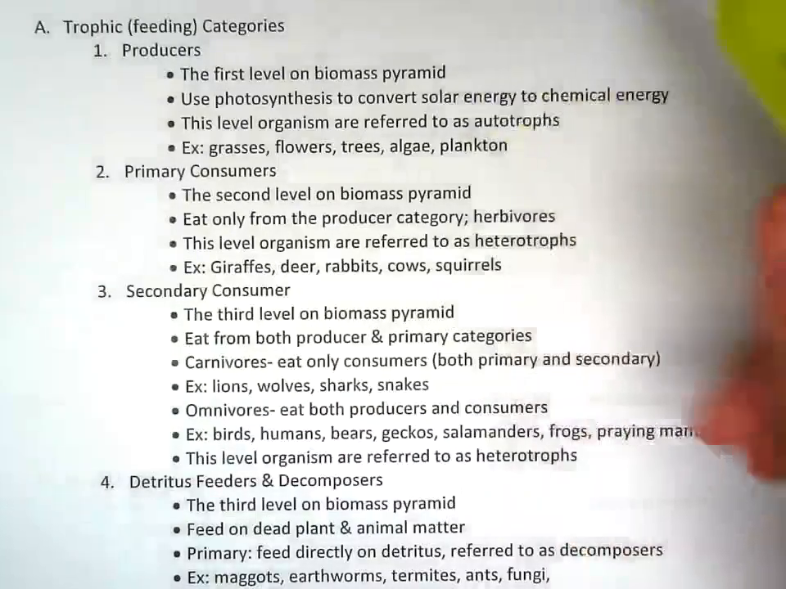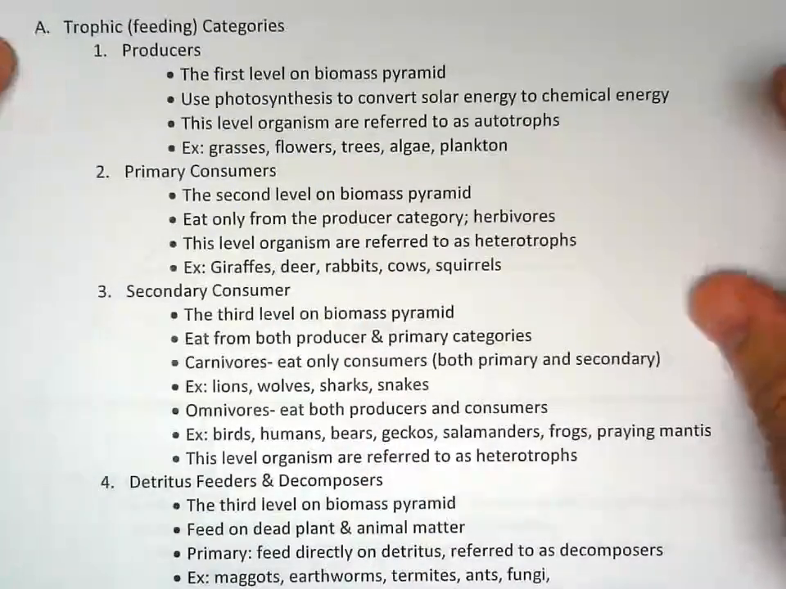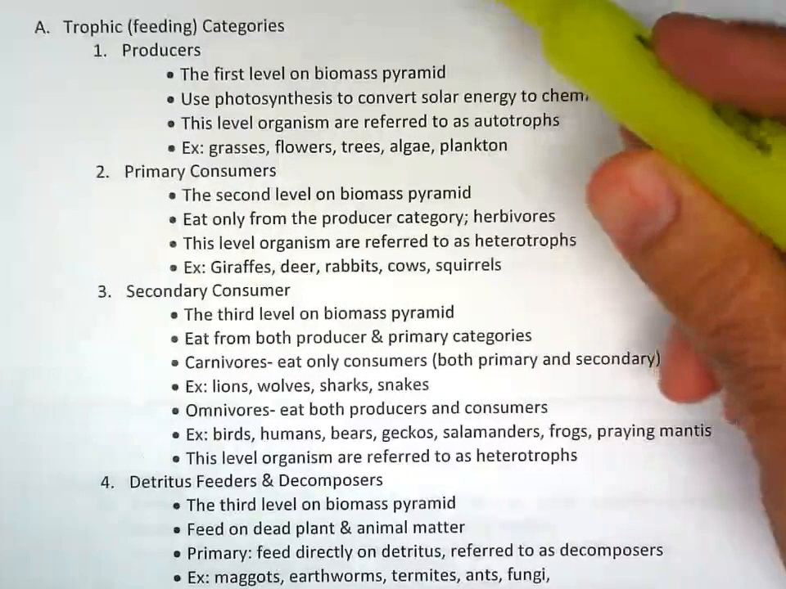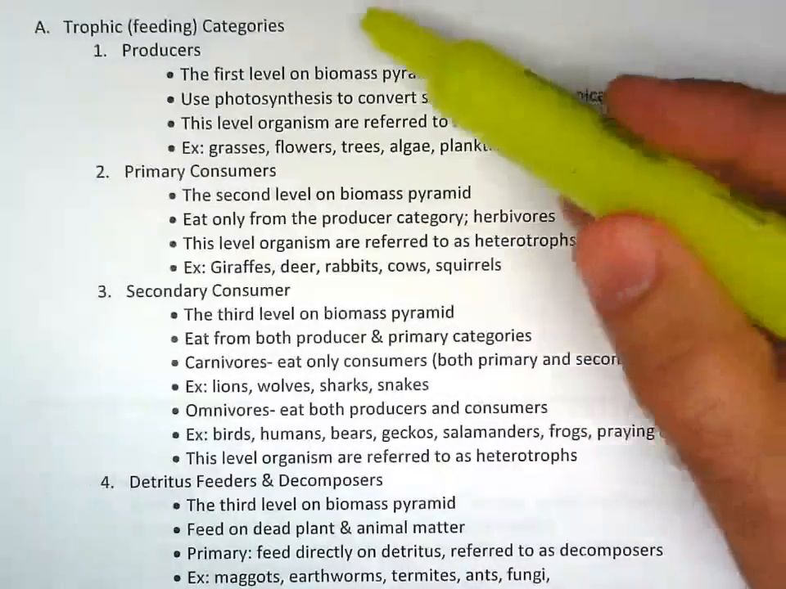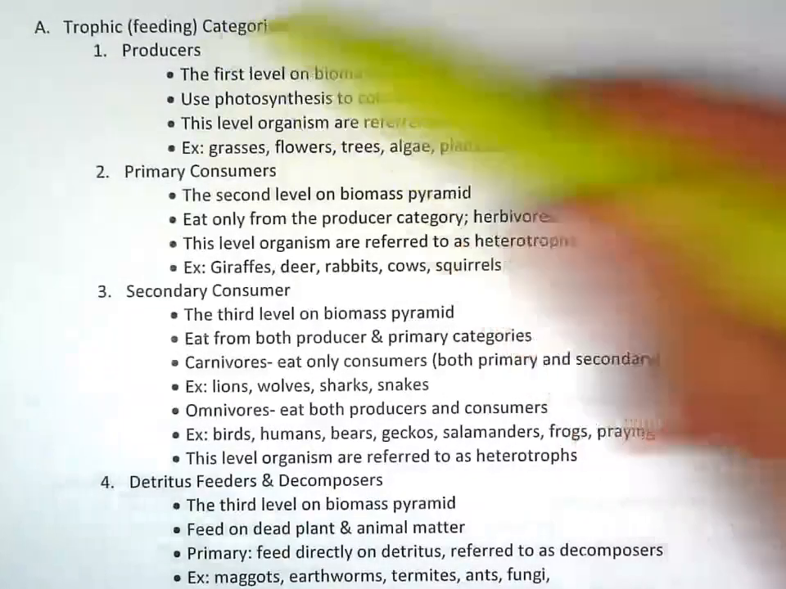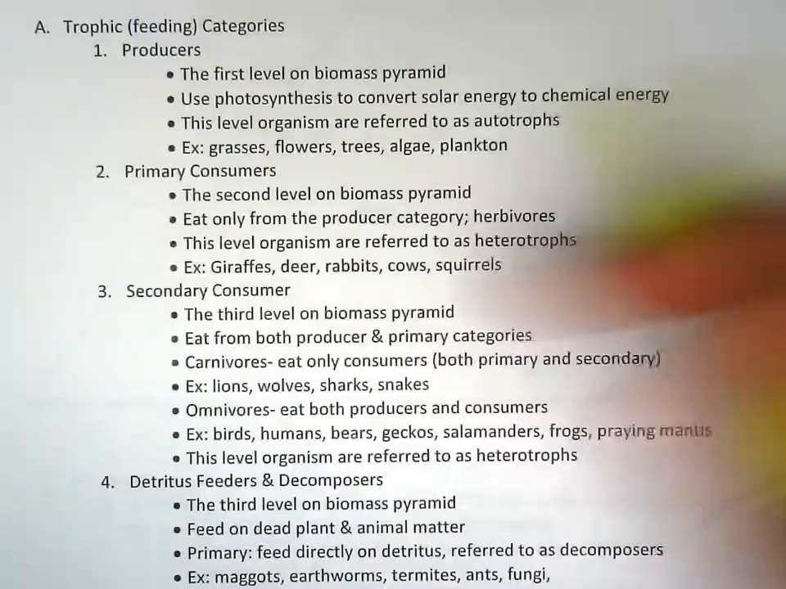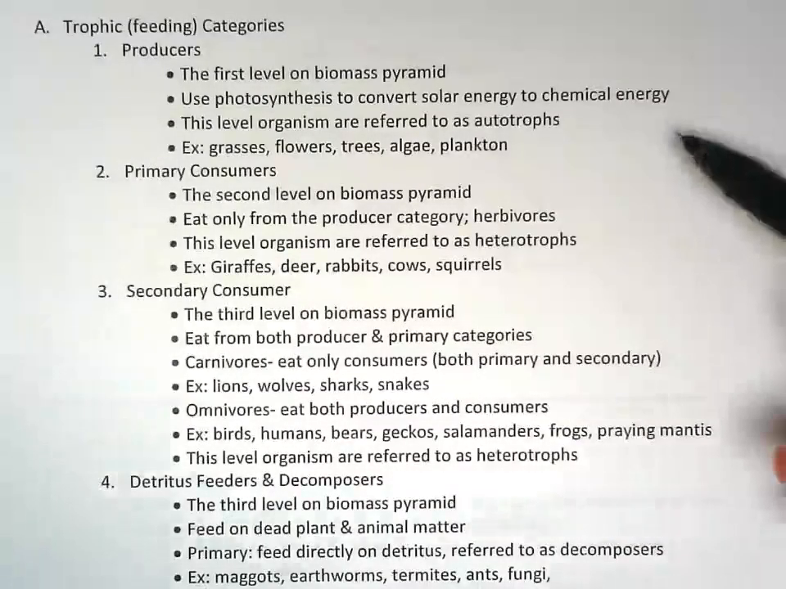So first thing is trophic categories. Like it has here, the word trophic means feeding. Essentially, these are the ways that things get their energy through food, obviously. So the first category is producers. It's the first level on the biomass pyramid. I'll talk about that in a second. They use photosynthesis to convert solar energy to chemical energy.